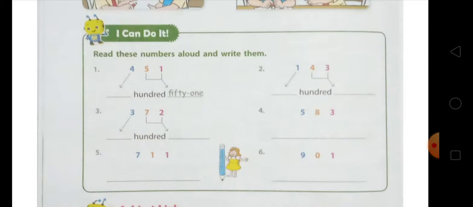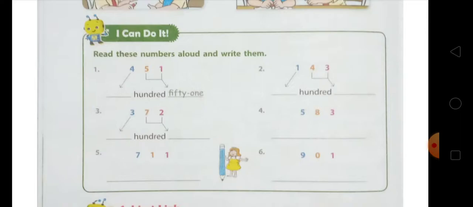So we will write 400, and after that the last two digits, that is 51. So 451. Spelling of 451: FOUR 4, HUNDRED 400, FIFTY 50, ONE 1, 51, 451.